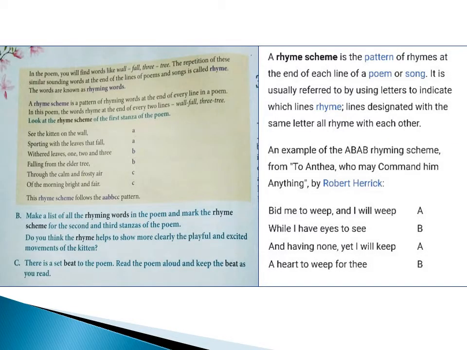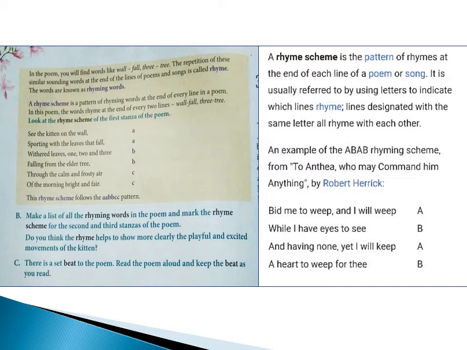Now here, children, this is the next page of the textbook, which is page number 20. In the poem you will find words like wall, fall, tree, tree. The repetition of these similar sounding words at the end of the lines of poems and songs is called rhyme. The words are known as rhyming words.